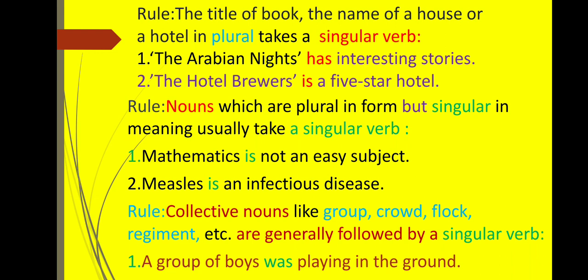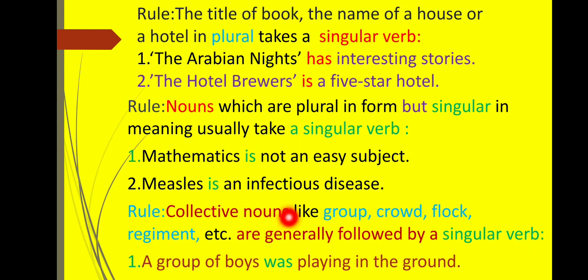So mathematics is not an easy subject. Measles is an infectious disease. So measles, plural it looks like, but it takes a singular verb. Let's proceed to the next rule.